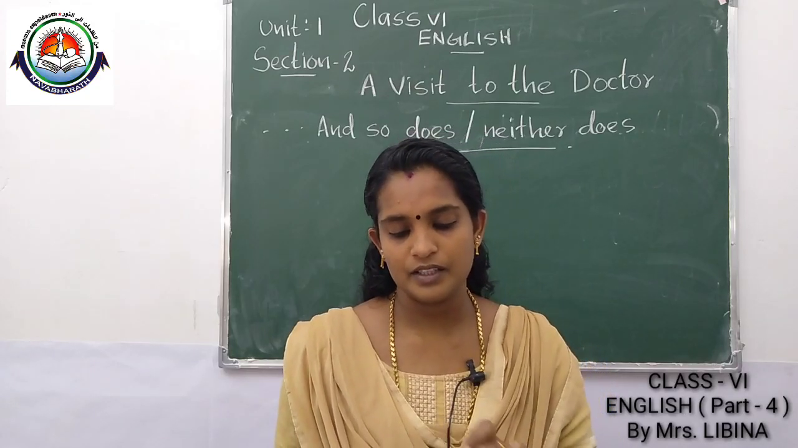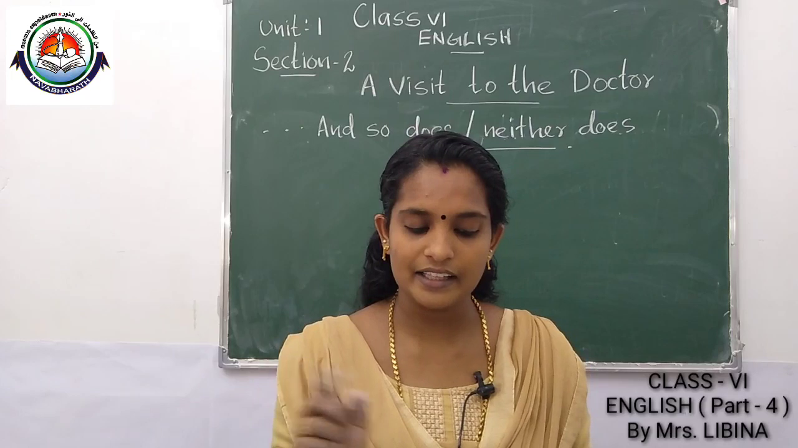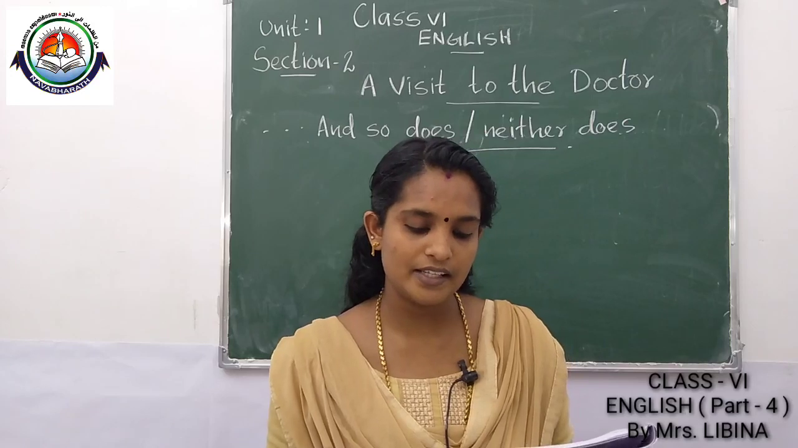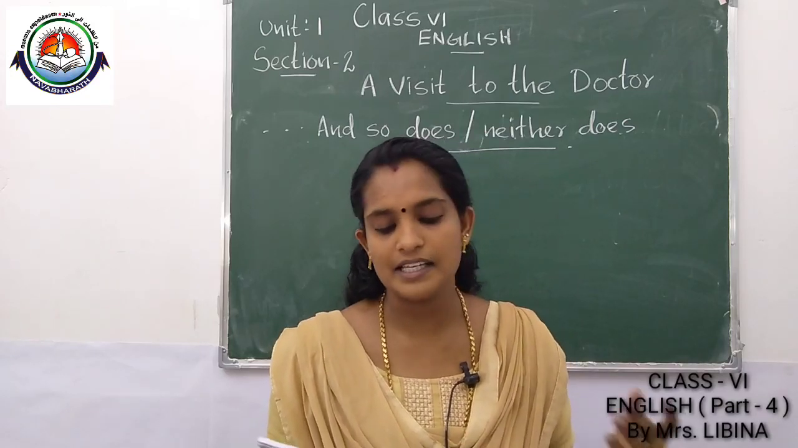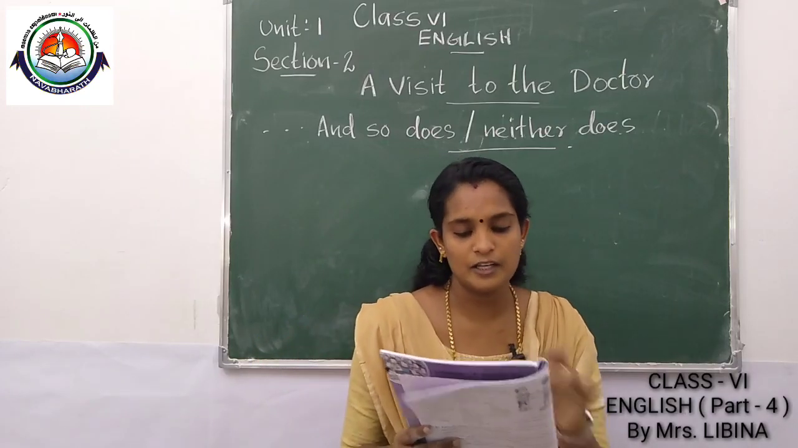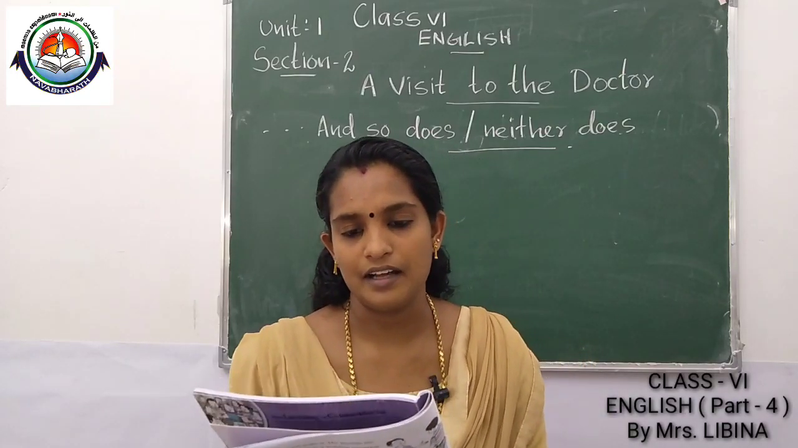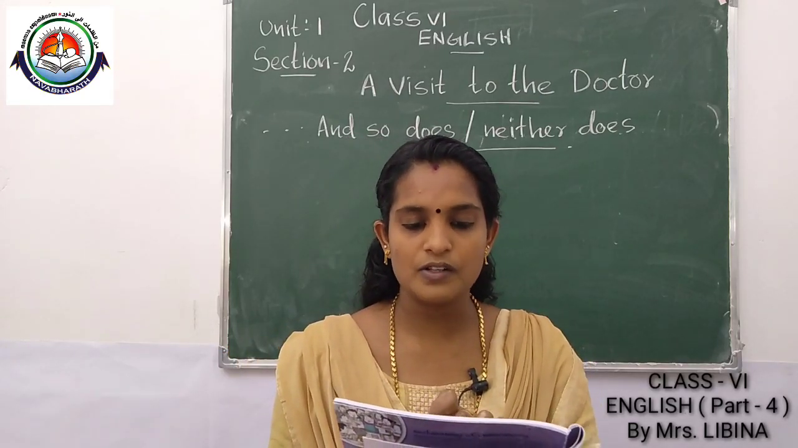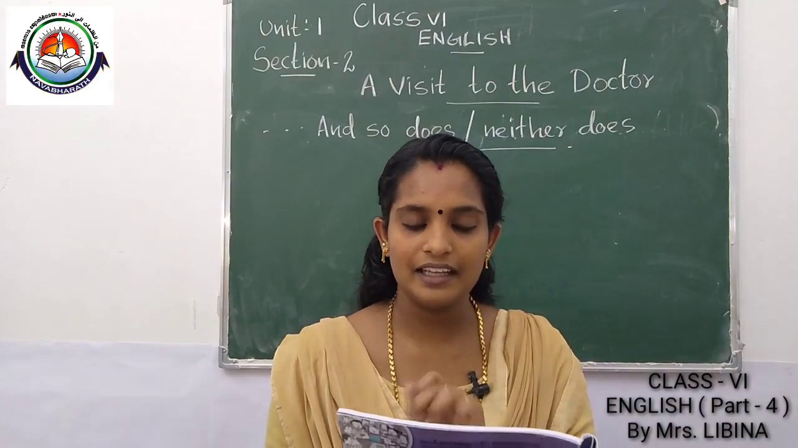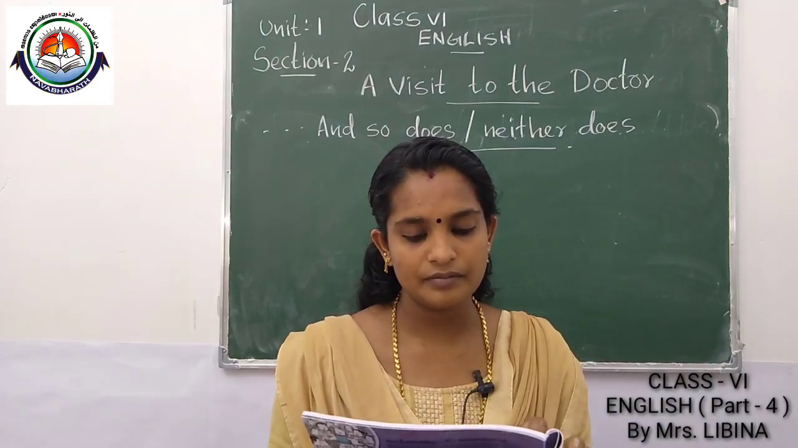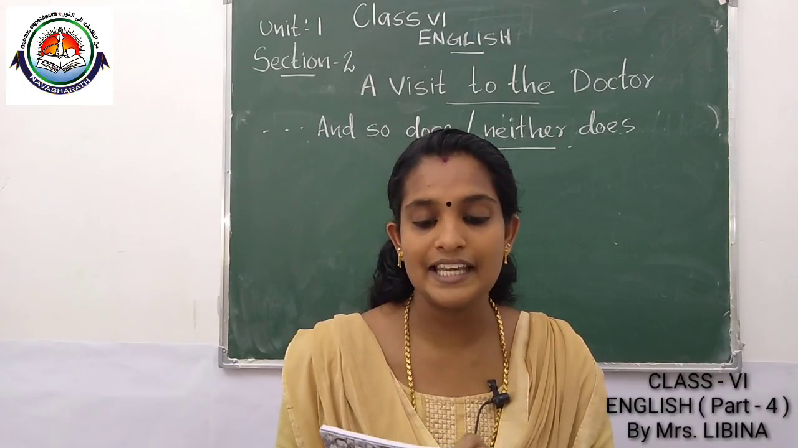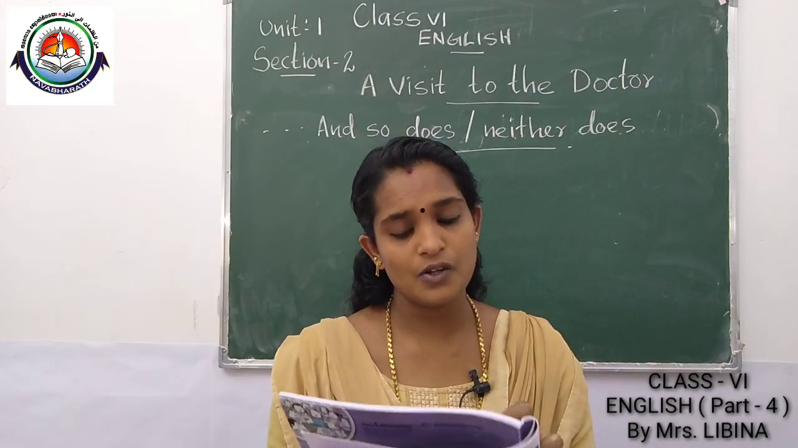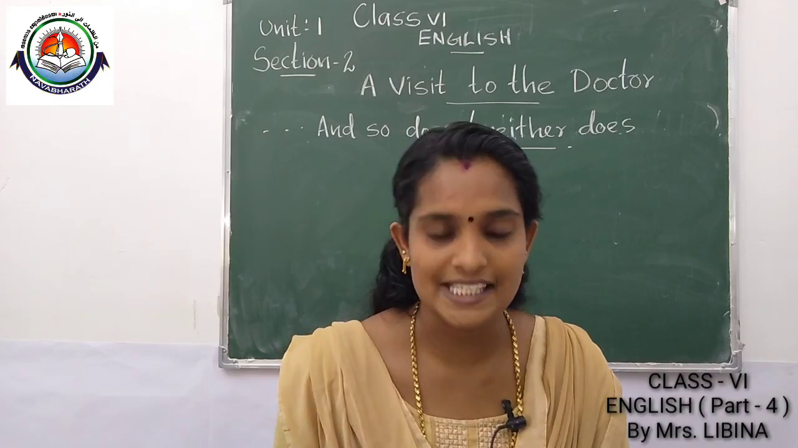Listen. The tick is showing the likes and the cross mark is showing dislikes. Now complete the sentences below using "and so does" or "neither does". One example is given here. You have to look into the table. Listen. John plays the tabla. In the column of John you could see a tick mark. Then who else? Yes, in the column of Jessica also there is a tick mark. John plays the tabla and so does Jessica.